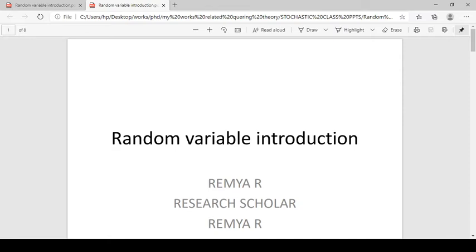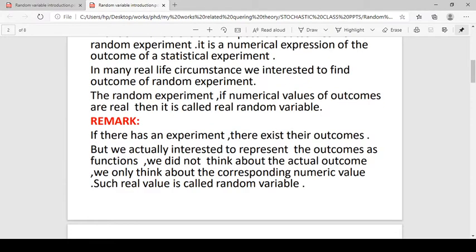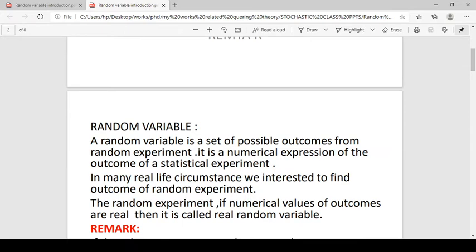In this video, I will explain what a random variable is, what the definition of a random variable is, what a discrete random variable is and what a continuous random variable is, with some examples. So we can start.